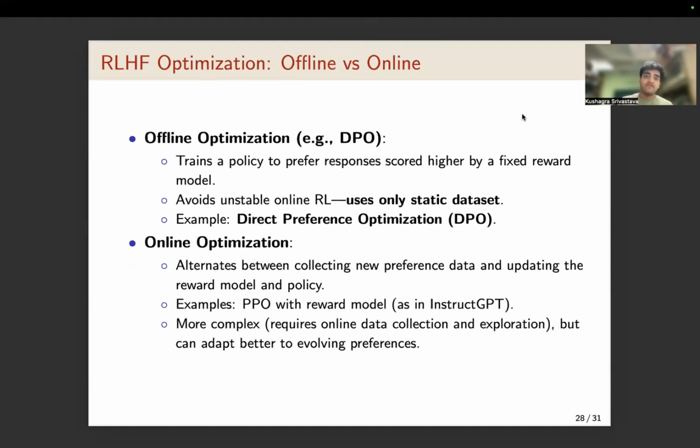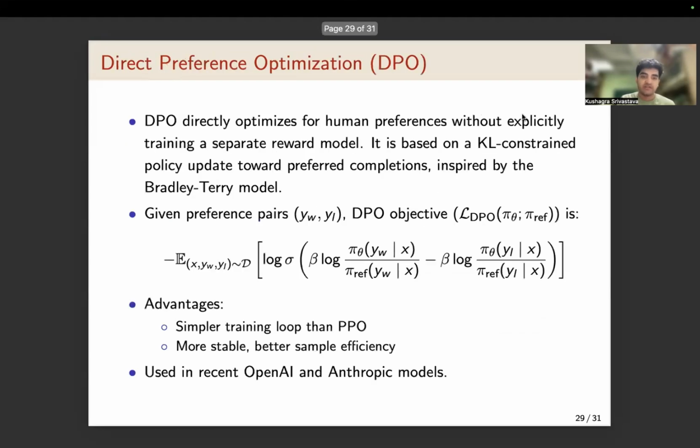Let us look at various offline and online algorithms. Offline algorithms like direct preference optimization directly learn the policy instead of going through a reward model. Online algorithms first train a reward model over the preference data set, and using that reward model, they get a final policy. This is a much more complex algorithm because it requires on-policy sampling, which means that in each update we take a sample from the updated policy rather than the base policy.